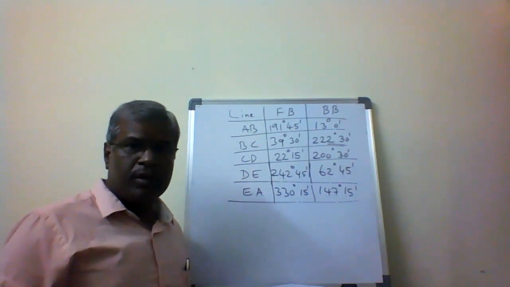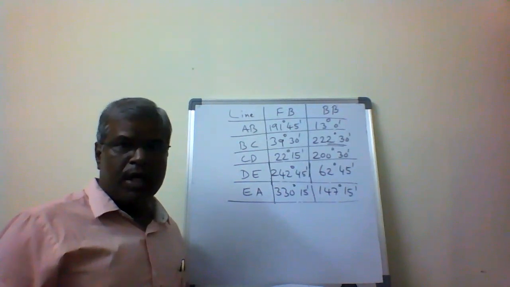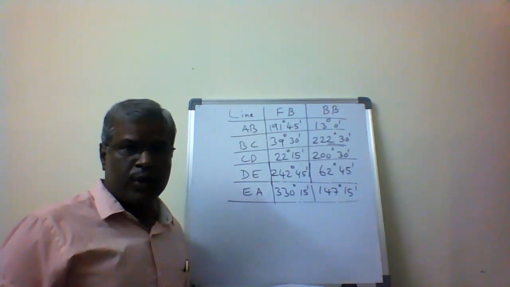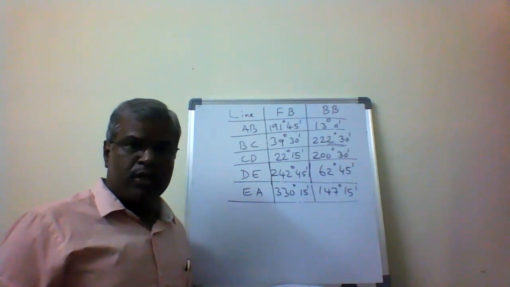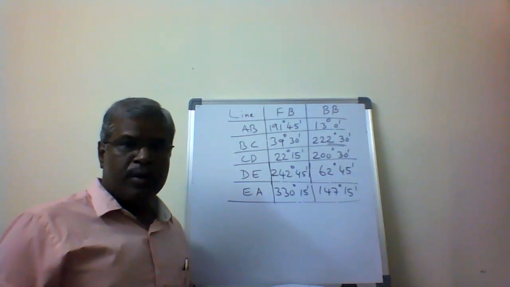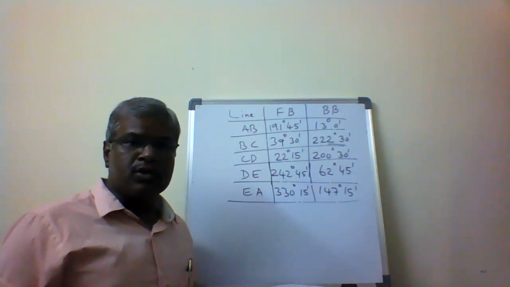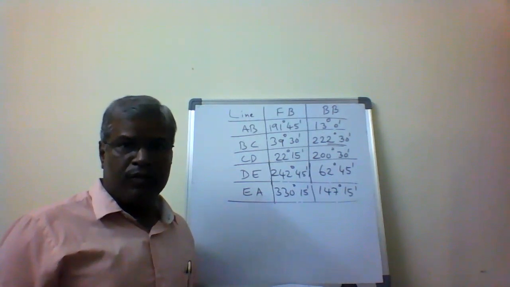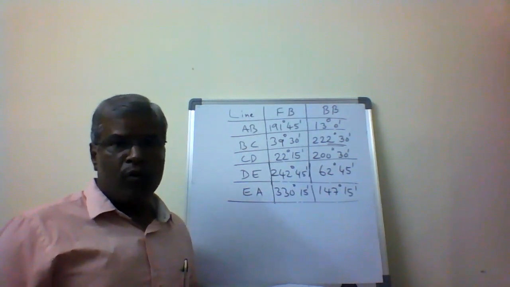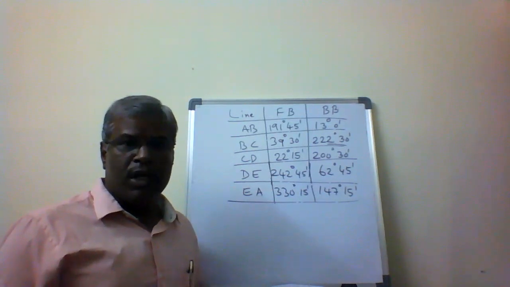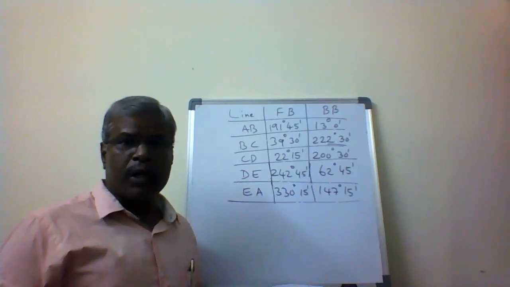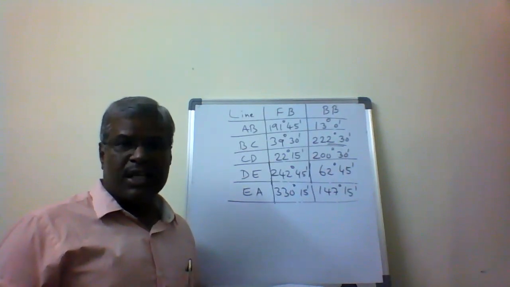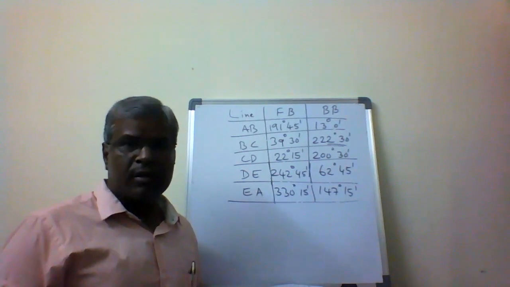So this is the problem. The traverse is given, running from A to B, B to C, C to D, D to E, and E to A. So this is a closed traverse. The bearings are measured as forward bearing and backward bearing. Here we have to identify whether local attraction is there or not for the given bearings of a traverse. How are we going to do it? First, we verify each line: if the difference of forward bearing and backward bearing is exactly 180 degrees, it is not affected. So first we have to identify the unaffected line.